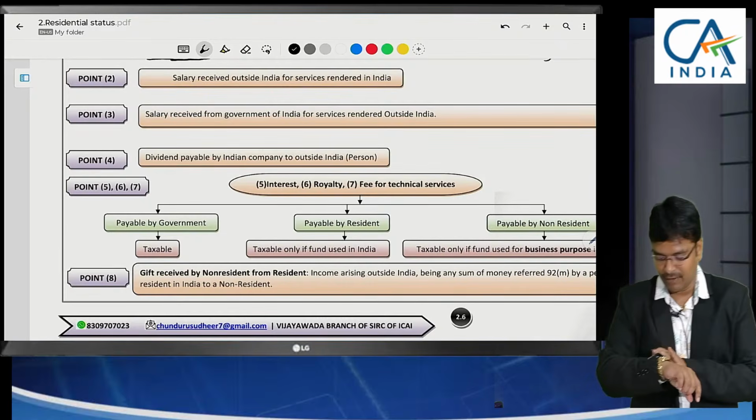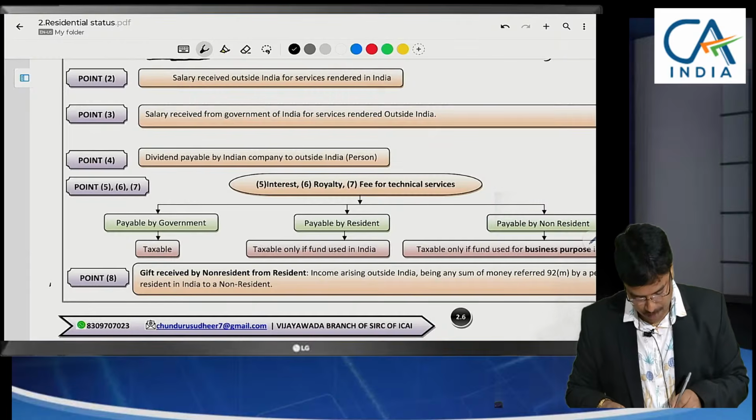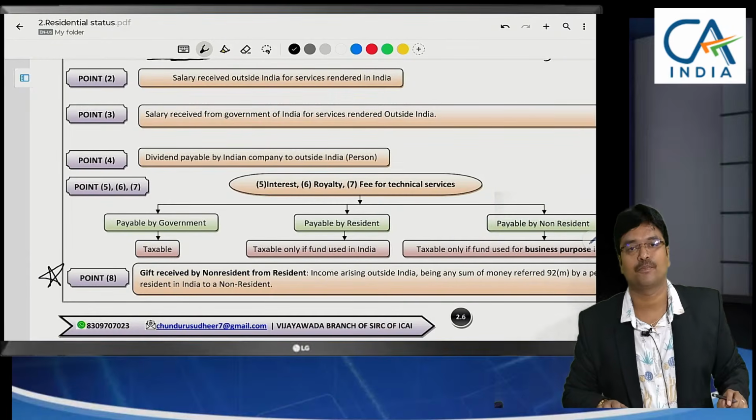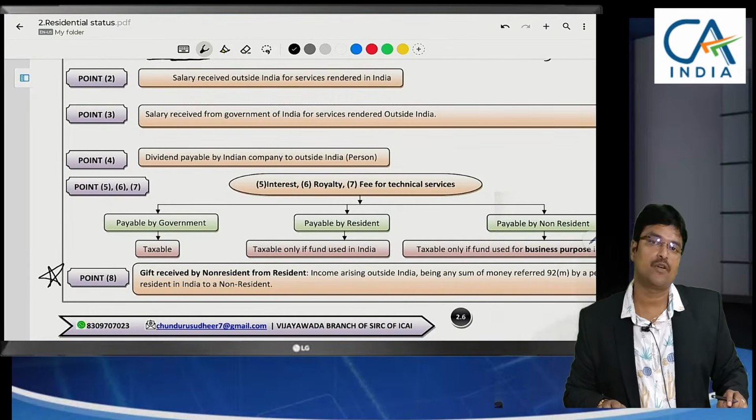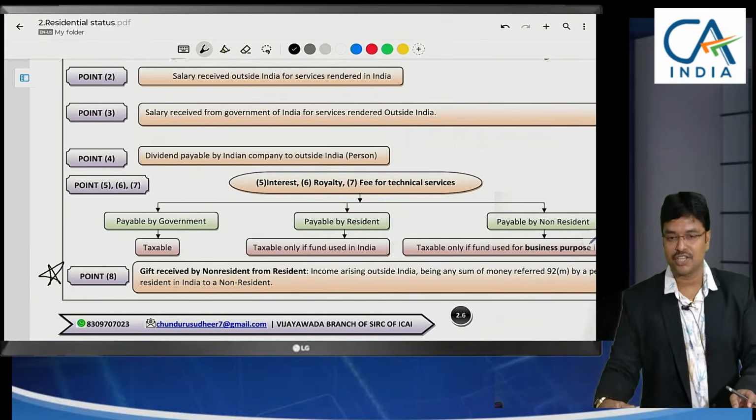So there are 15 more minutes the session takes. There are some balance topics and most important topics like gift also. So it takes 15 more minutes. So let us focus on this aspect and conclude this residential status.